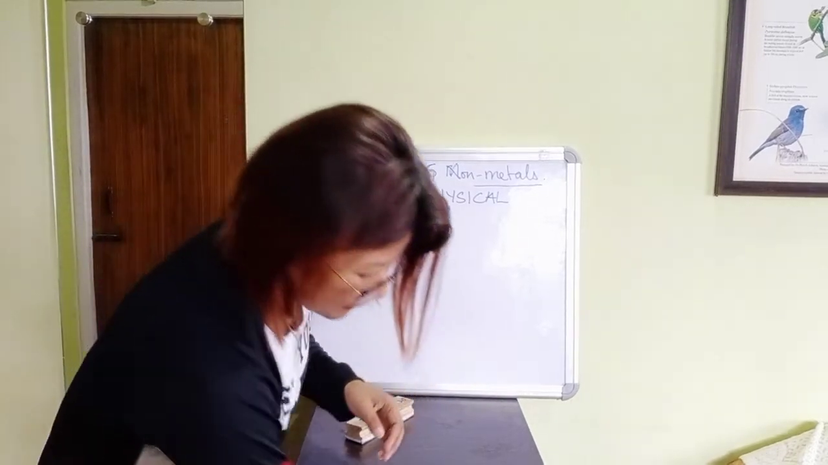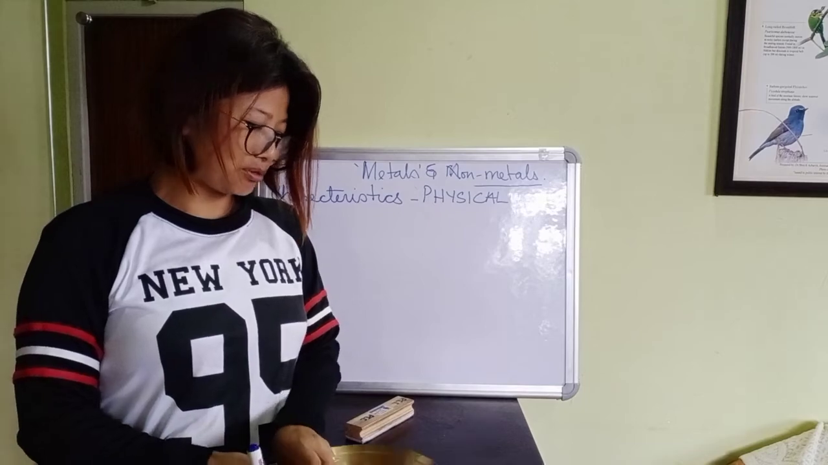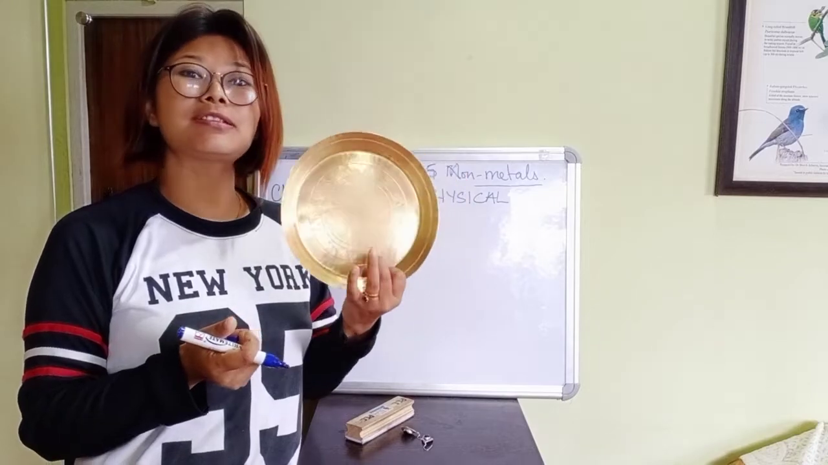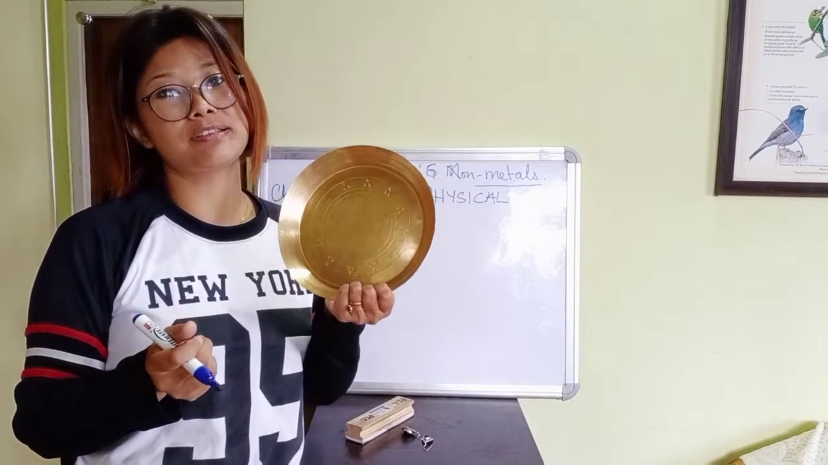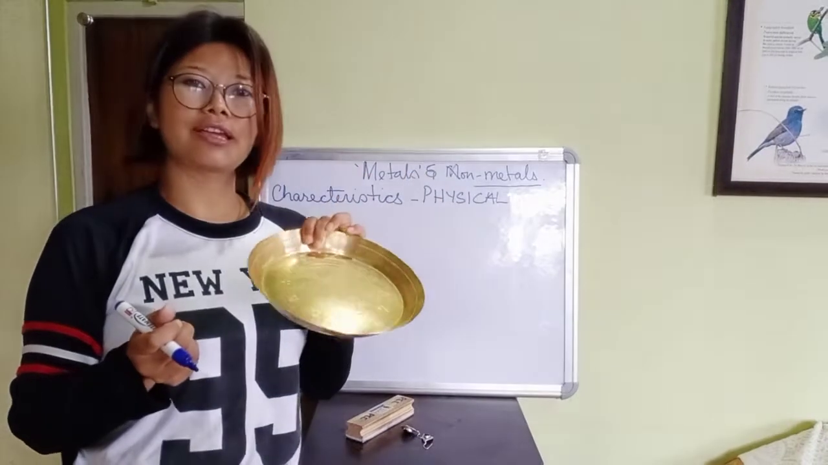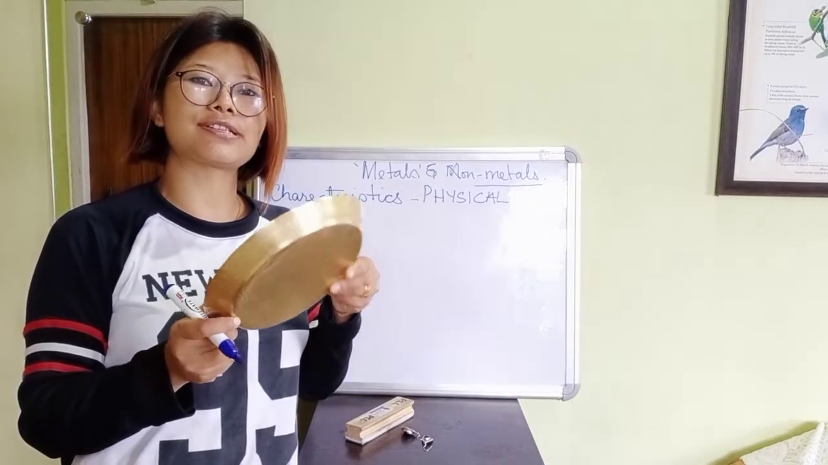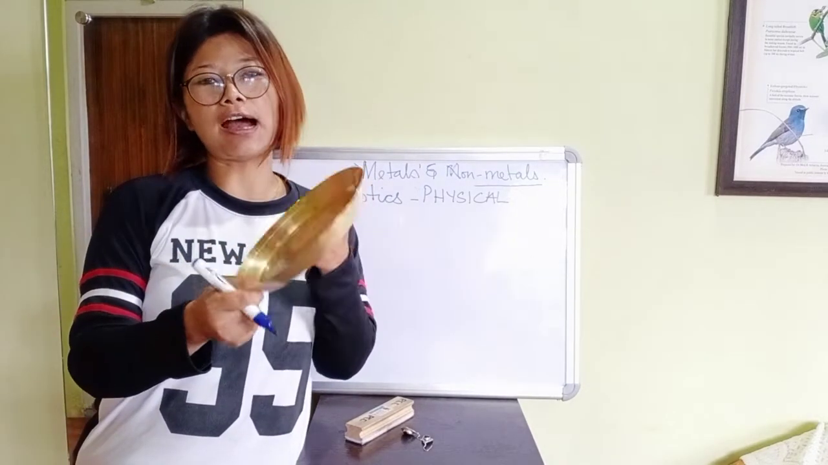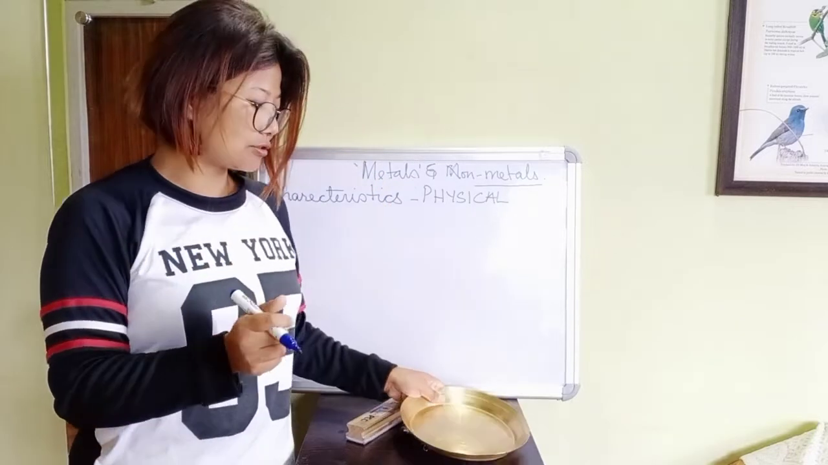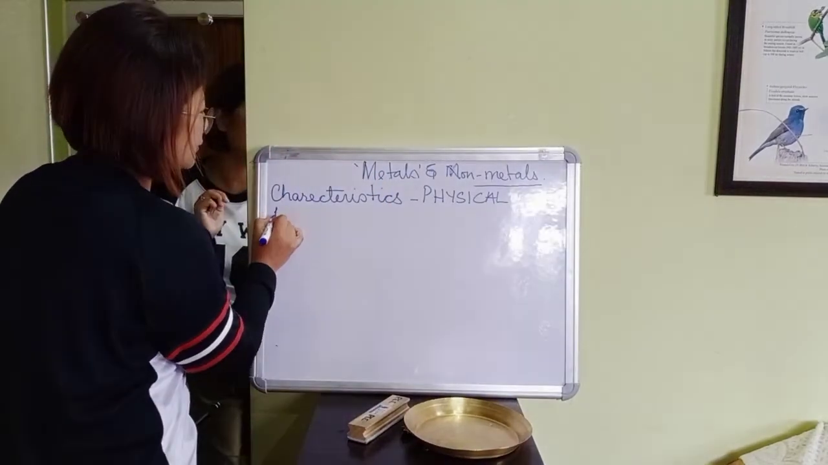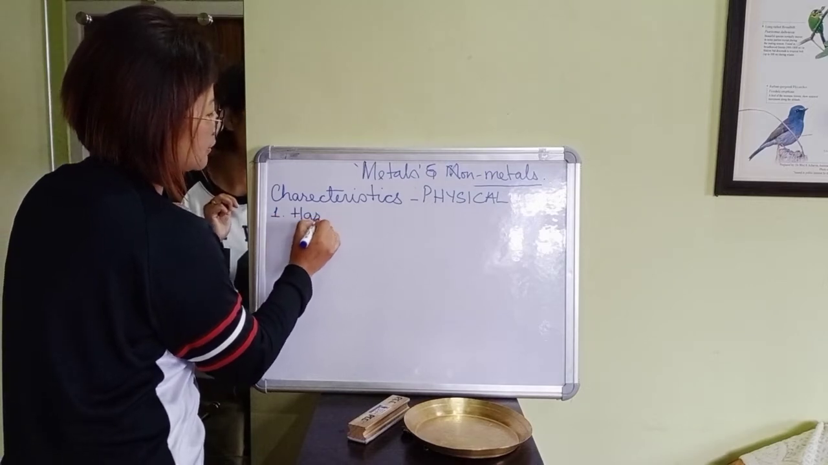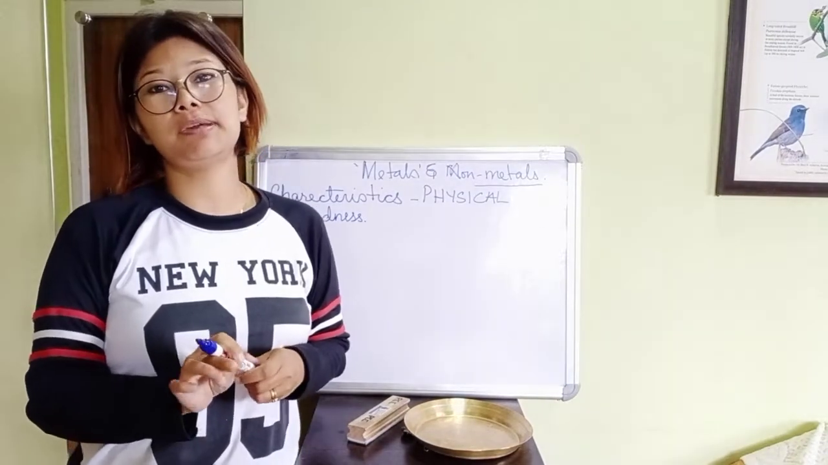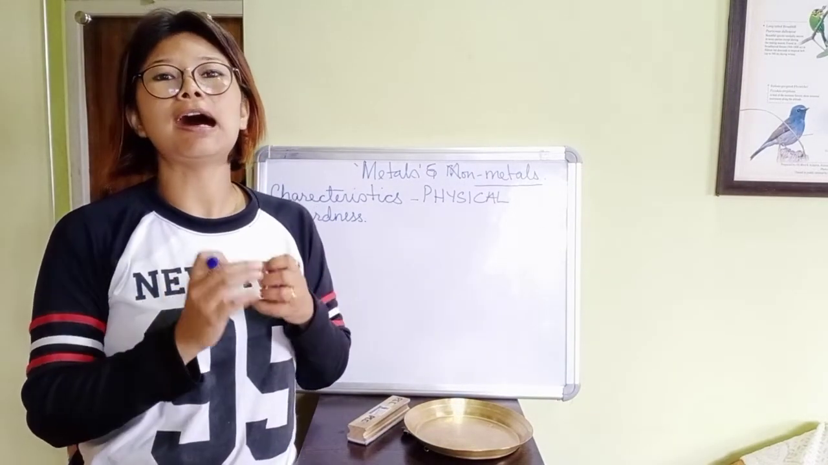Okay, I have one example of metal here. I got this at home. So you know clearly this is metal. By just seeing this, we can get the physical characteristics of metal. Now metals are usually hard. So number one physical characteristic of metal is hardness. Most of the metals are usually hard.